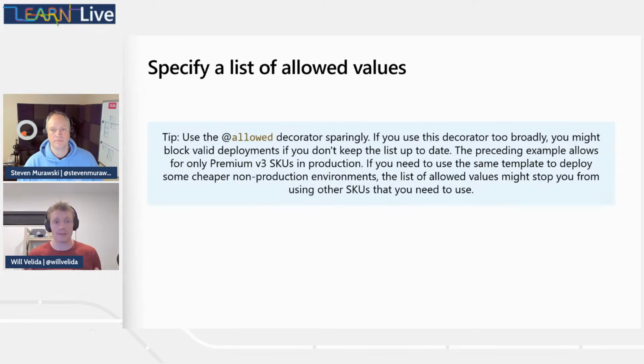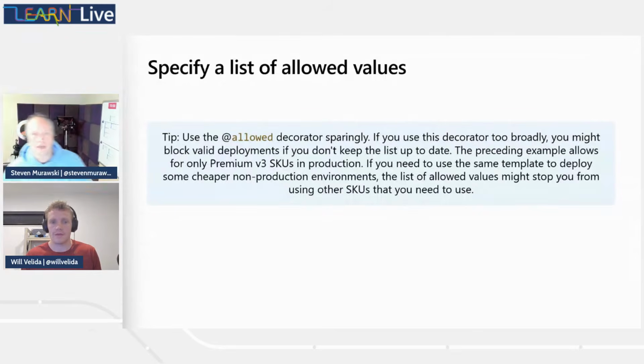Yes, it can be good to limit what we can actually deploy to certain environments. However, those SKUs change over time. SKUs get decommissioned, new offerings get provisioned, and there are new SKU sizes that we can use. So it's up to us as developers to keep those allowed values up to date and make sure that we don't prevent our team from deploying resources and stopping them from doing their jobs, basically.